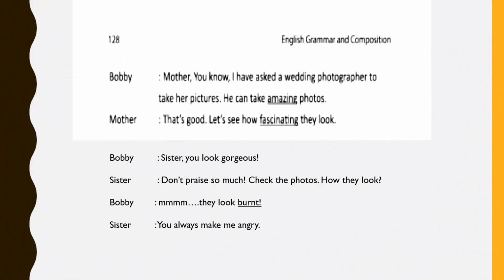Mother: You know, I have asked a wedding photographer to take her pictures. He can take amazing photos. Bobby: That's good. Let's see how fascinating they look. Sister: You look gorgeous. Don't praise so much. Check the photos. How they look? They look burnt. You always make me angry.